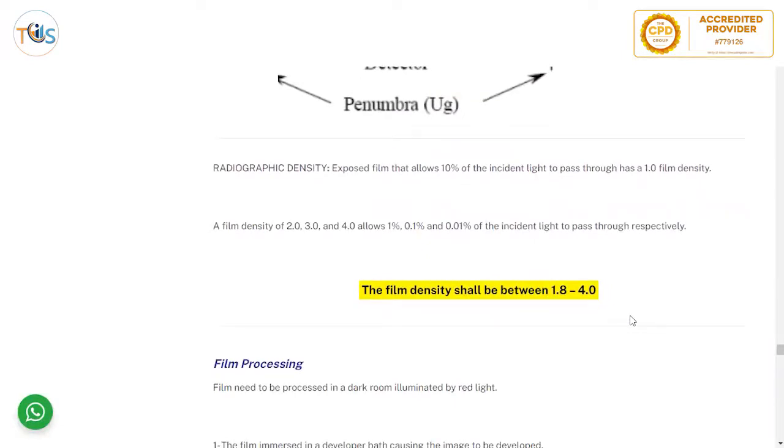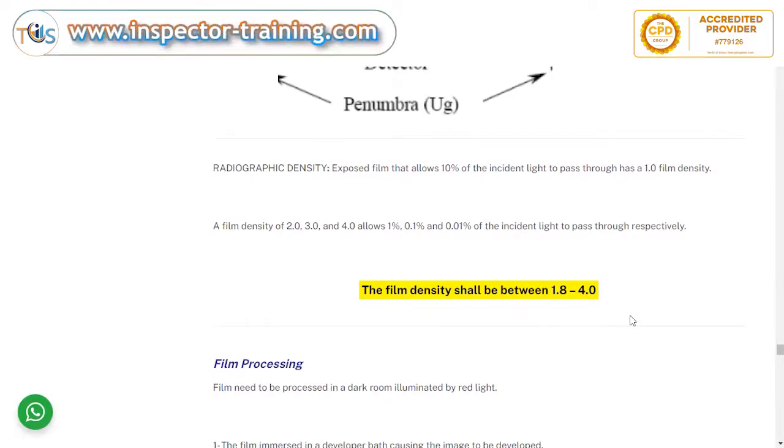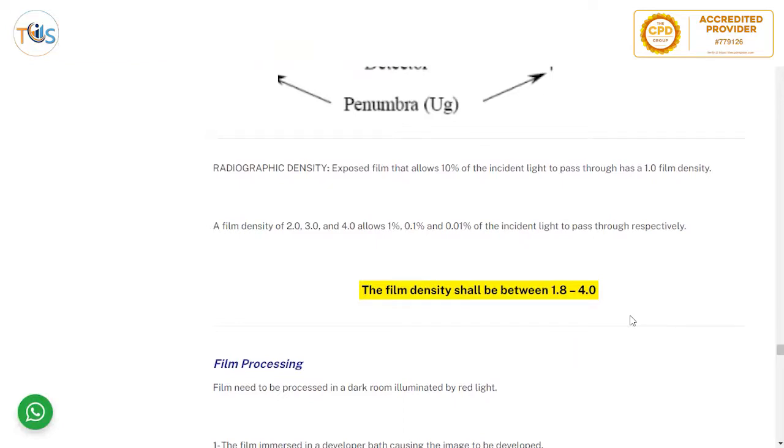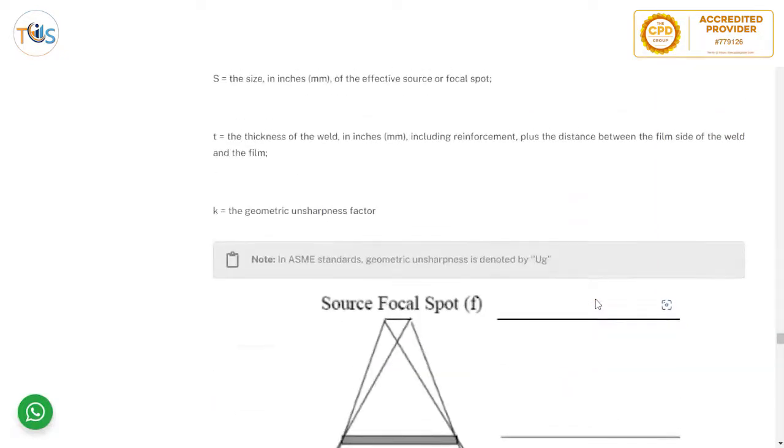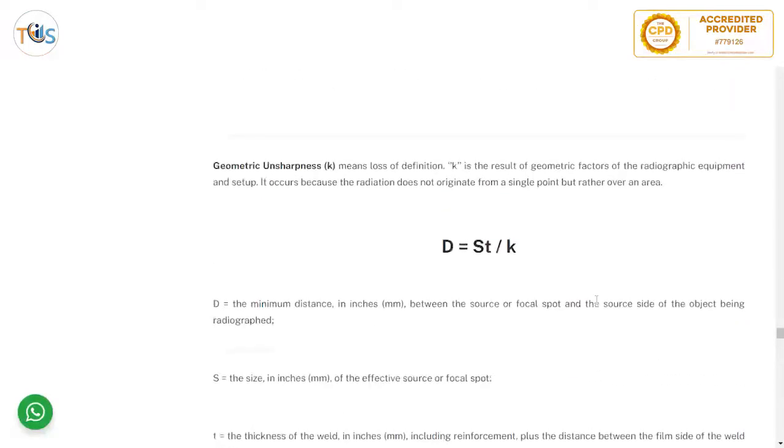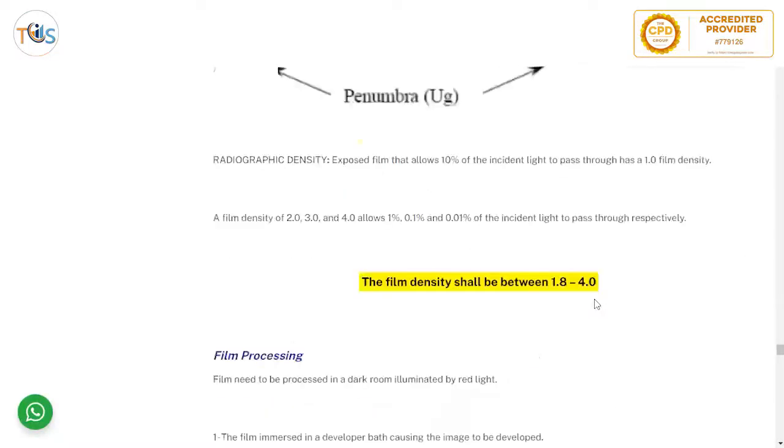Exposed film that shows 10% of incident light passing through has a film density of 1, and then film densities of 2, 3, and 4 allow 1%, 0.1%, and 0.01% of incident light to pass through respectively. The film density should be 1.824, and geometric unsharpness should be 2%, as you mentioned here. That normally should be 2% or better.